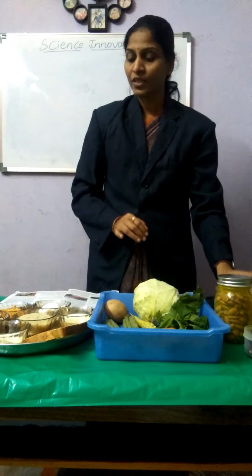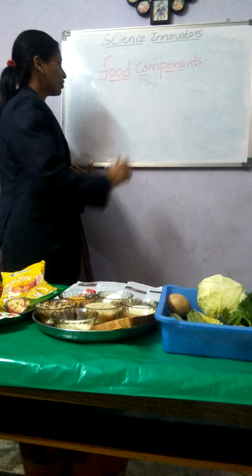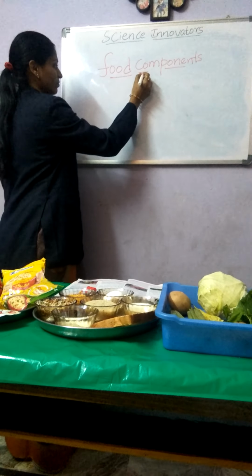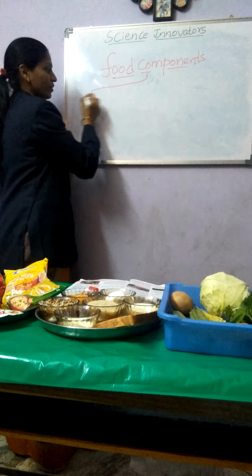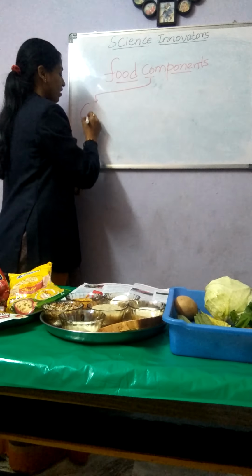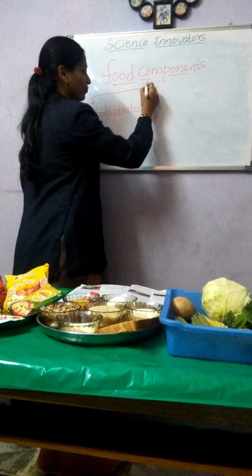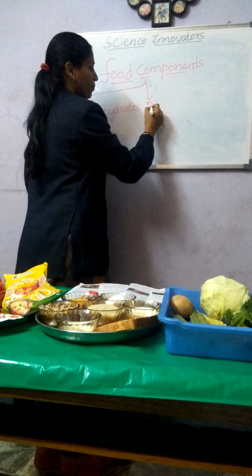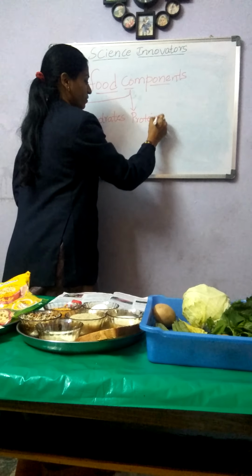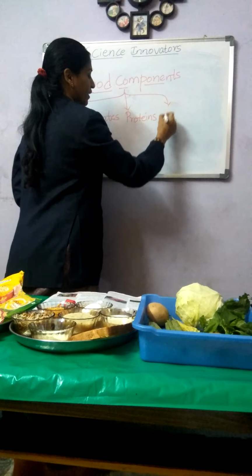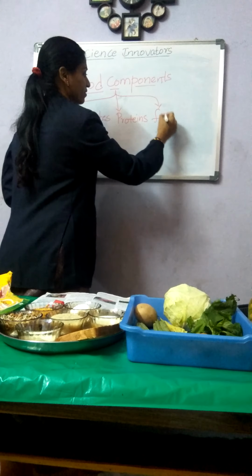So in this lesson, food components, we are going to discuss what are the different food components present in the different food items that we eat. The first food component present in our food is carbohydrates. The next food component is proteins. The next are fats.